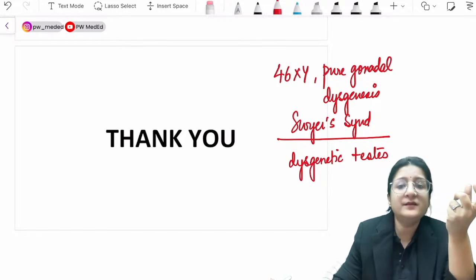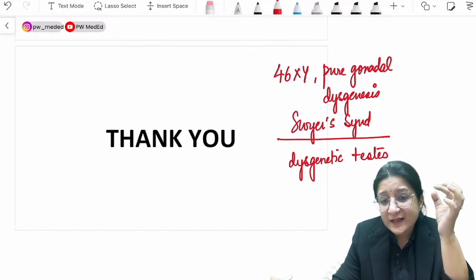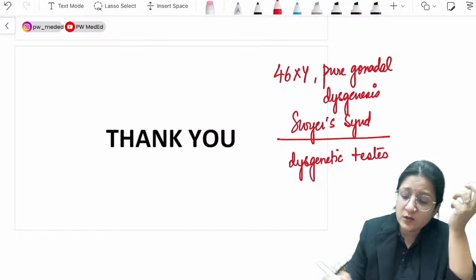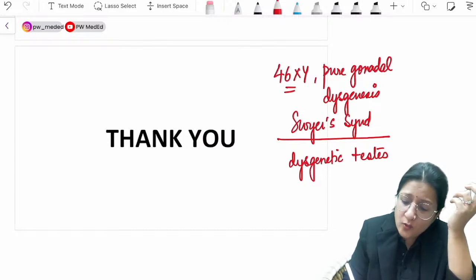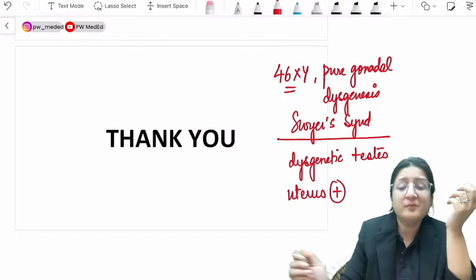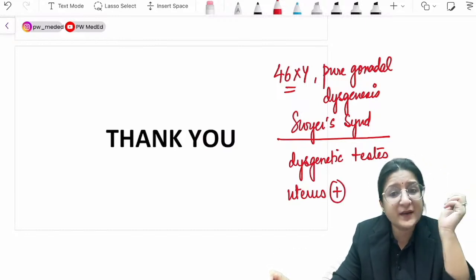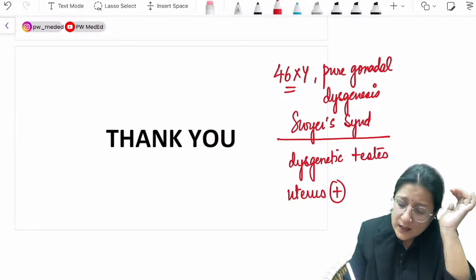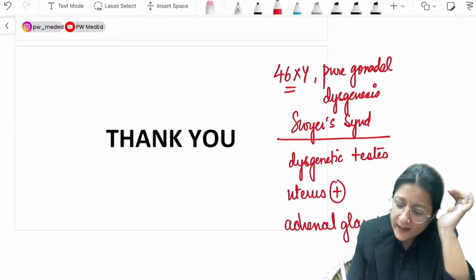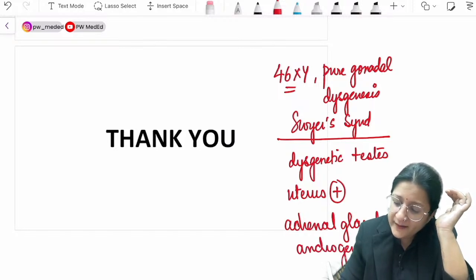But Swyer syndrome patients do have a uterus present. In fact, adrenal gland androgens in them also lead to pubic hair development.